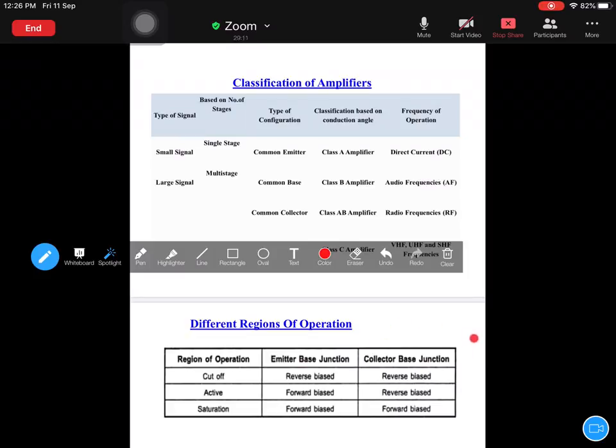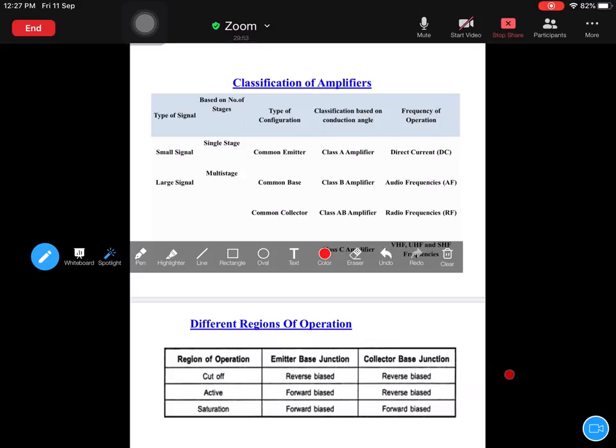Okay, next, last one is active mode. Active mode is the one in which emitter base junction is forward biased and collector base junction is reverse biased. So remember, emitter base junction must be forward biased, and collector base junction must be reverse biased for any kind of configuration: common emitter, common base or common collector. In any of these three configurations, these statements hold true. That is, emitter base junction must be forward bias and collector base junction must be reverse bias in order to operate that transistor in active mode.